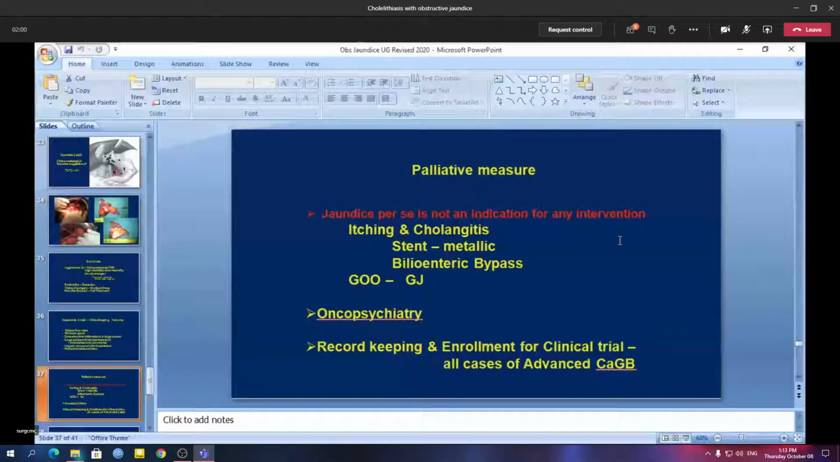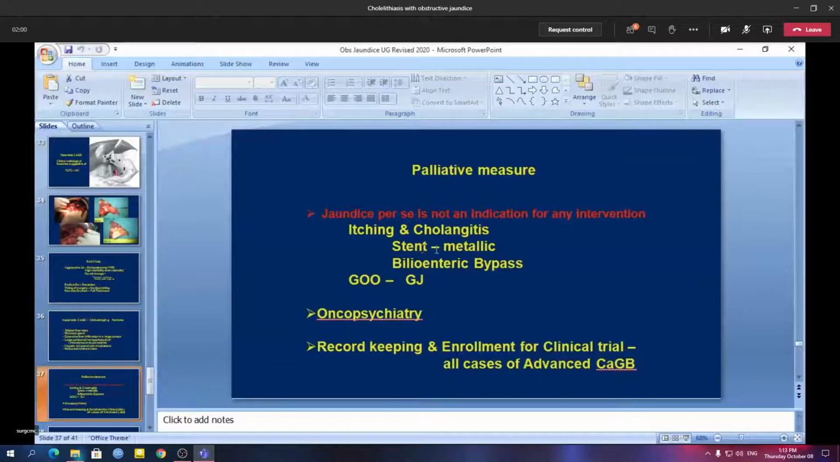So in such a patient, there is no need for any sort of palliation for jaundice. Indications of palliation for jaundice in malignant obstructions are: number one, if the patient is having intense itching. Sometimes itching is so intense that the patient is not able to sleep at night. In such a patient, the palliation of jaundice will improve the quality of life. This can be done by means of stent.